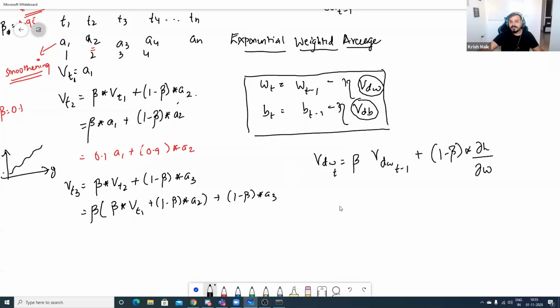Like this, our weight updation will happen in the case of the exponentially weighted average.